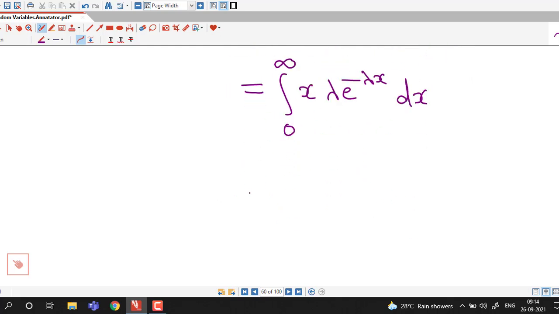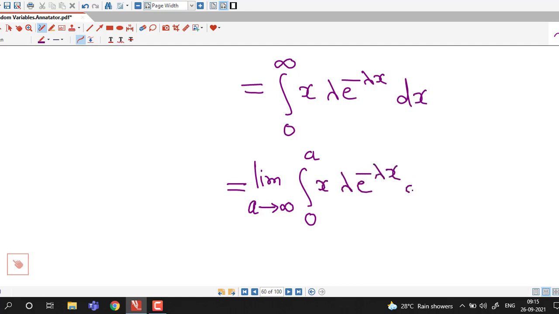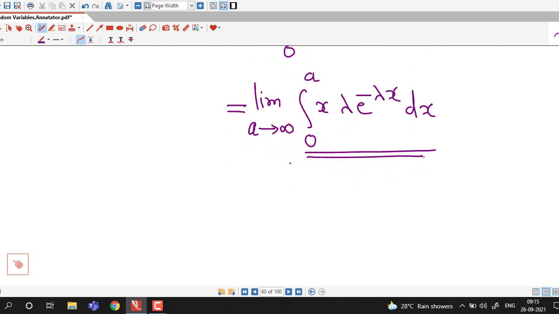Now this is an improper integral. So we know that if we have improper integral with upper limit as infinity, we write it as a limit of proper integral. We replace this infinity by a and we consider limit as a tending to infinity of integral of x times lambda e raised to minus lambda x dx. So first we will find out this integral, and then whatever we obtain here, we will take limit of that function as a tends to infinity.